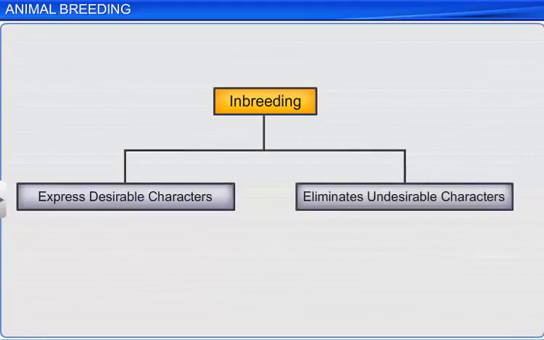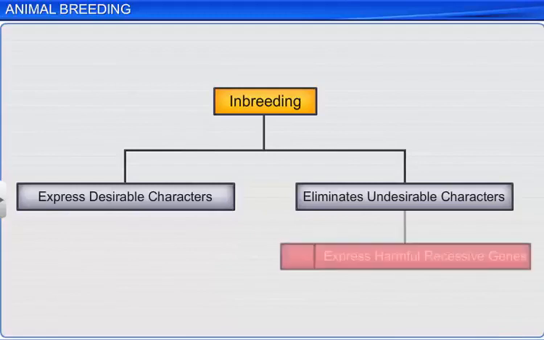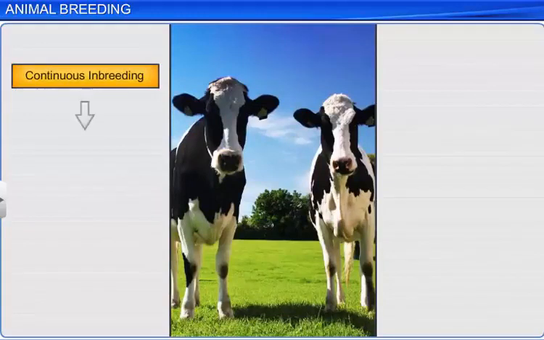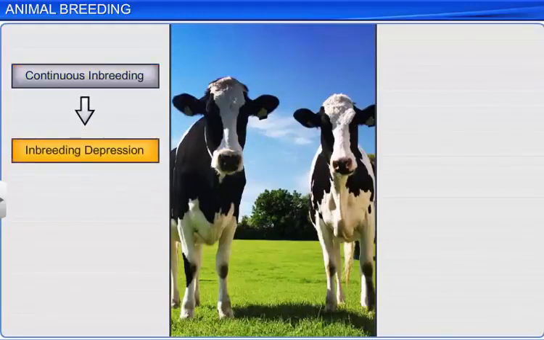However, inbreeding can increase the chance of expression of recessive genes, which are harmful. If inbreeding among closely related breeds is continued, it can result in inbreeding depression, which is reduced fertility and productivity.